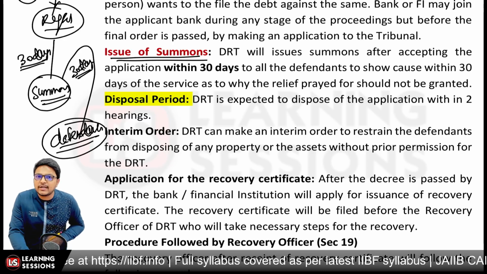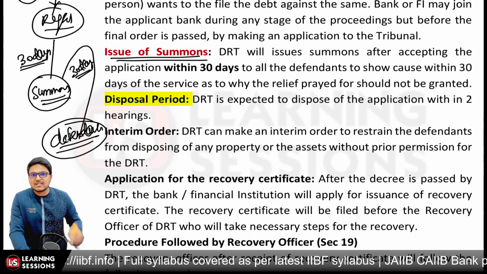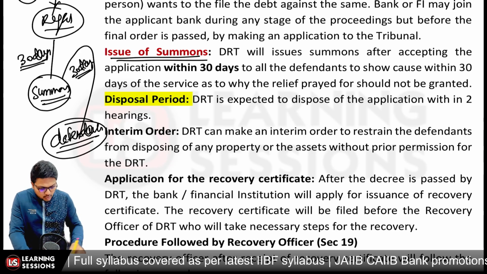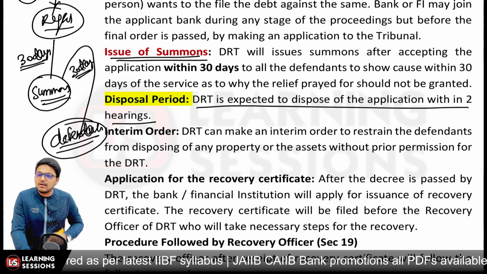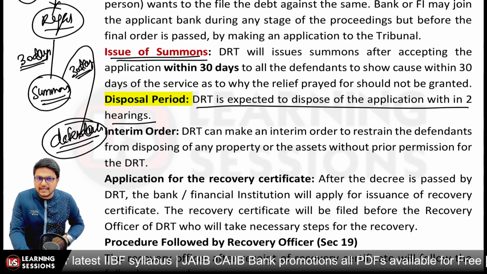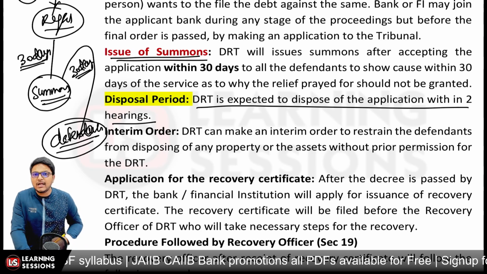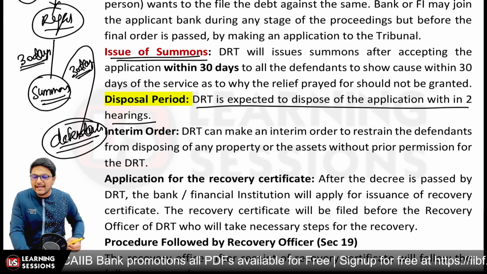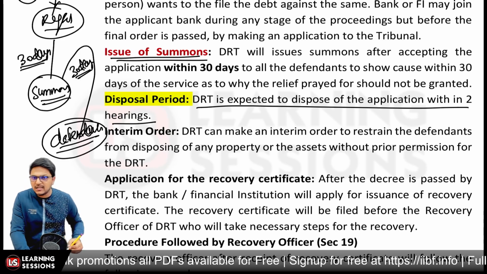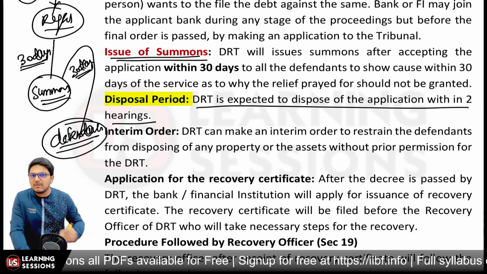And further after that it's related to disposal period. Now DRT is expected to dispose of the application within 2 hearings or maximum within 180 days, right? Now in between an interim order can be given. So DRT can give an interim order that the defendants cannot dispose of any of the property or any of the assets without the prior permission of the DRT. It is an interim order which can be passed.